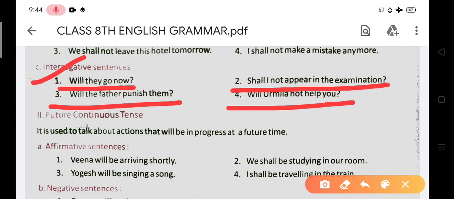Okay, and I have told you many times also that this is a yes/no type question, and we have another type of question that starts with wh. So you can say, why will they go now. अगर फर्स्ट सेंटेंस की बात करेंगे, वेरी फर्स्ट यू विल यूज क्वेश्चन वर्ड. सपोज वाई, तो वाई विल. It means very first the question word, after that the helping verb, then subject, main verb and all things. So why will they go now? Okay, like this.